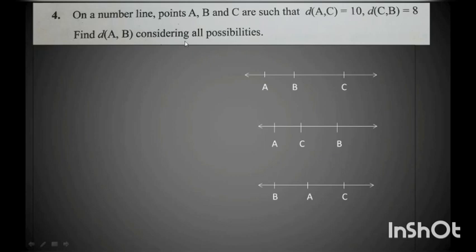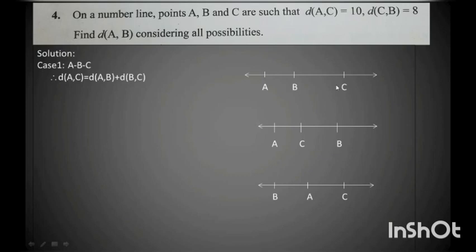In the first possibility, they have given us on a number line points A, B and C. There are 3 points. So I consider point B lies between A and C. That is my first condition. My first case is B lies between A and C. So I write A dash B dash C. So I can say that distance AC is equal to distance AB plus distance BC.